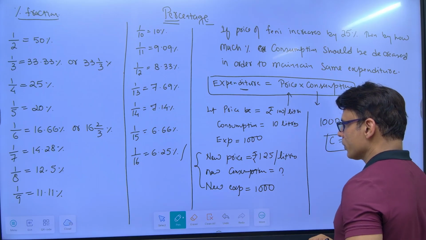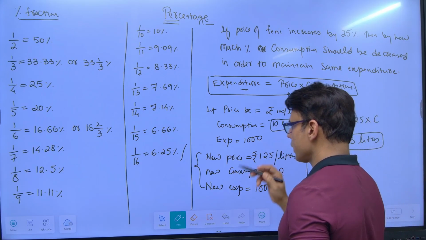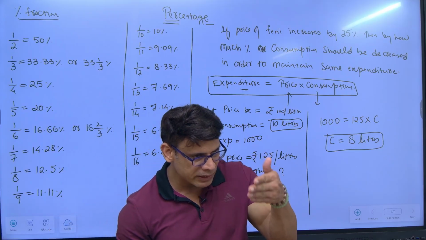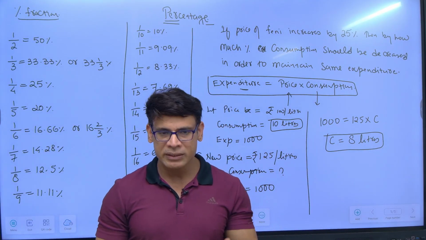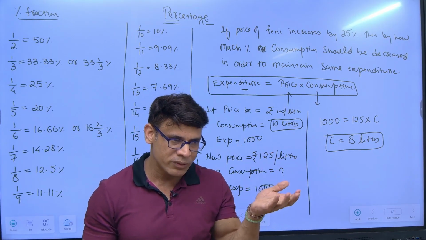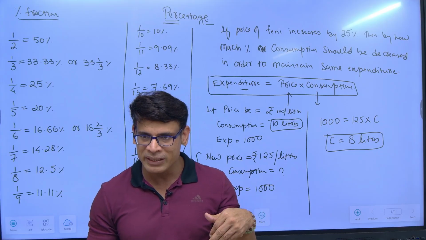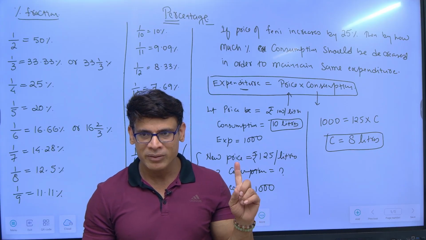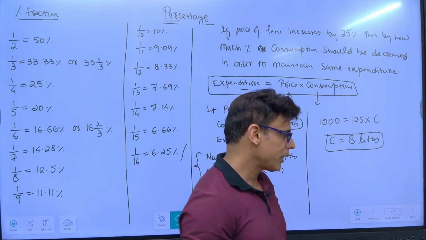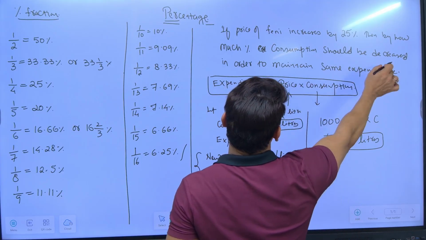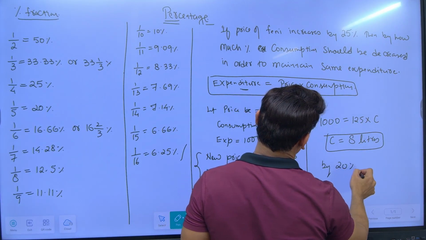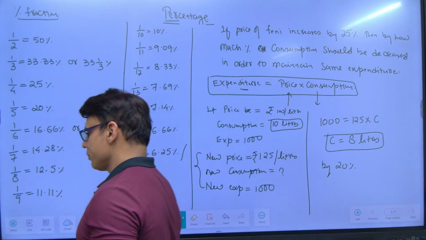So earlier you were consuming how many liters? 10. Now you can consume only 8 liters. So that means there is a decrease. How much has it decreased? 10 has become 8. So there is a reduction of 2 on a base of 10. So 2 by 10 is 1 by 5, and 1 by 5 is 20%. So by what percentage do you have to decrease the consumption? Answer is by 20%.